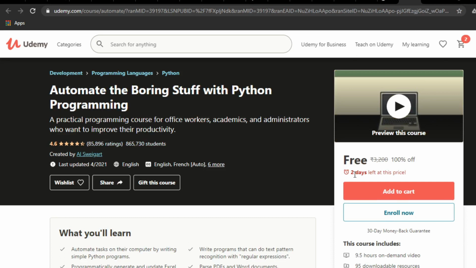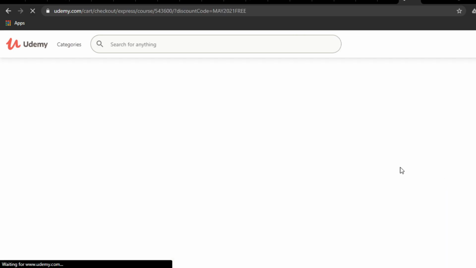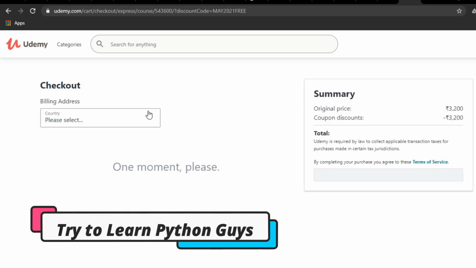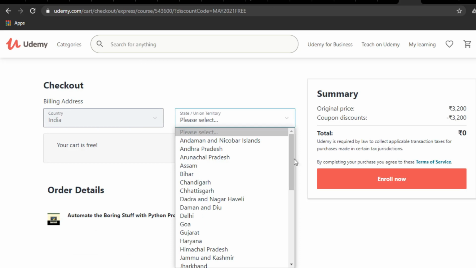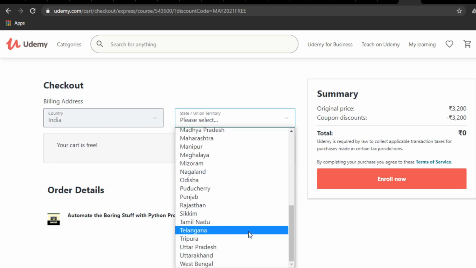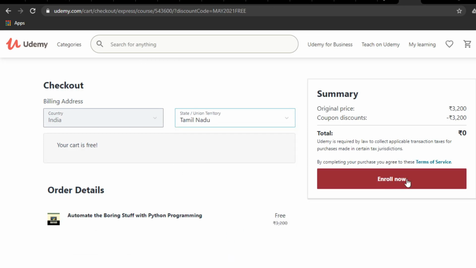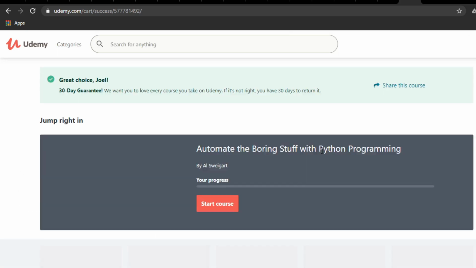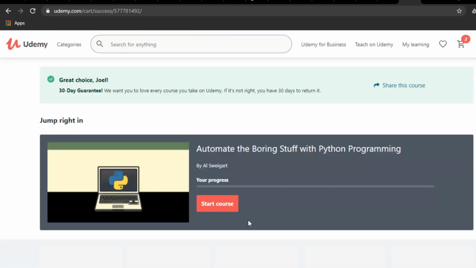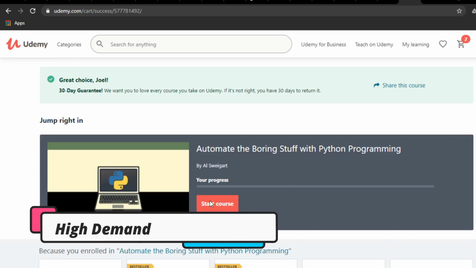This is the Automate the Boring Stuff with Python programming course. I had said, right, only 3 to 4 Python courses are there because Python is in demand. One of the high demand courses is Python now. So if you are free, try to learn Python, because if you give the Python developer on your LinkedIn profile or on Naukri.com, most of the jobs are awaiting for you, because even Google and Amazon are using Python as their language. Google uses Python for its search engine.